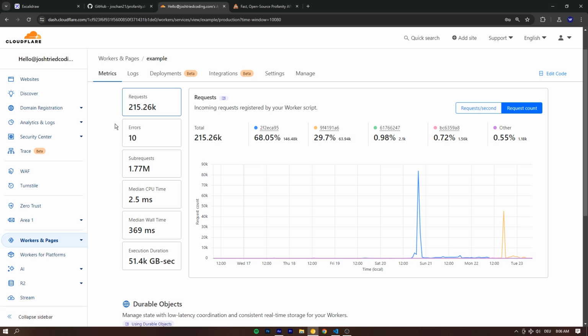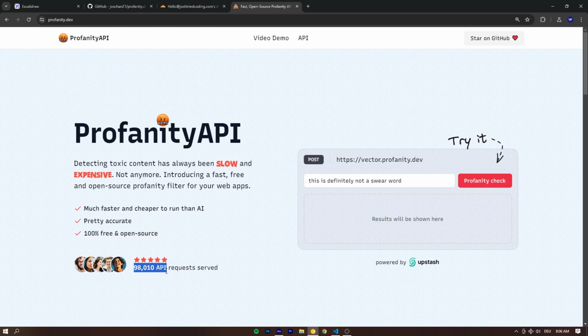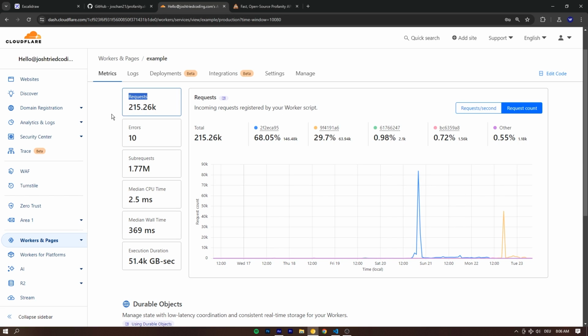But the cool thing is, as you can see, the API handled it with absolutely no problem. From 215,000 requests, there were 10 errors in total. I'm not sure why exactly, but that's not a lot. That's a pretty damn good error rate if I've ever seen one. And we got 45,000 requests here. Anyway, we officially served about 100,000 requests over these last 2 days, and unofficially above 215,000, which is awesome. And you're going to learn in this video exactly how to build something like this.